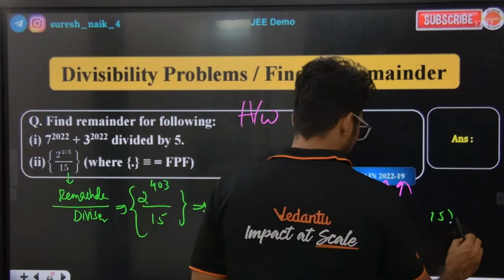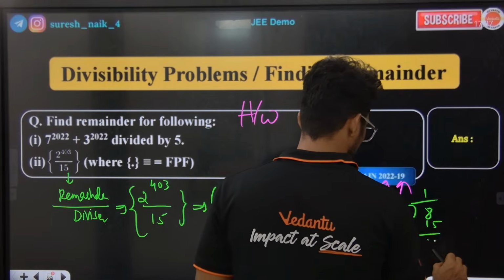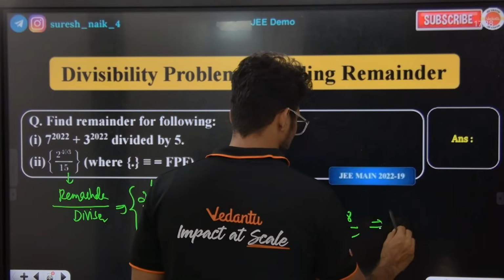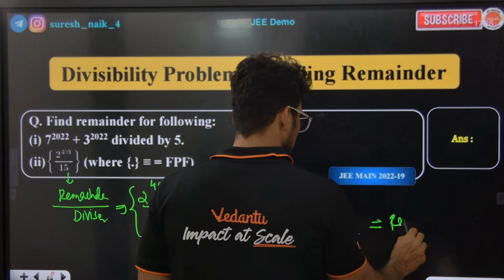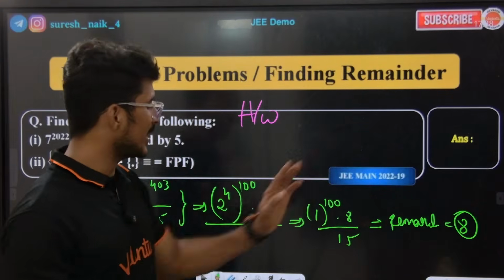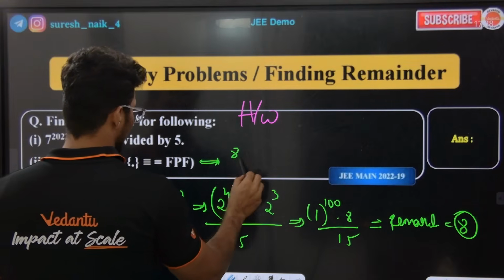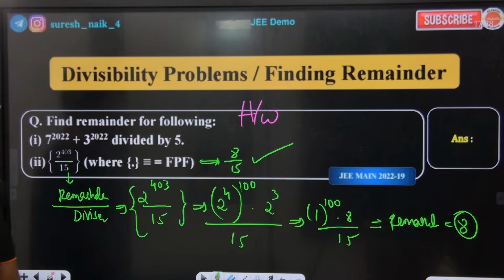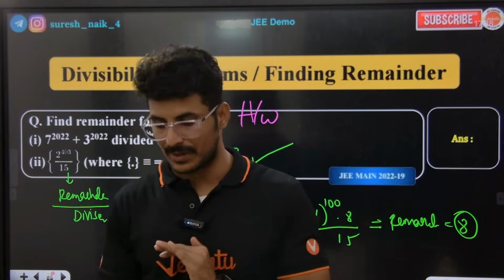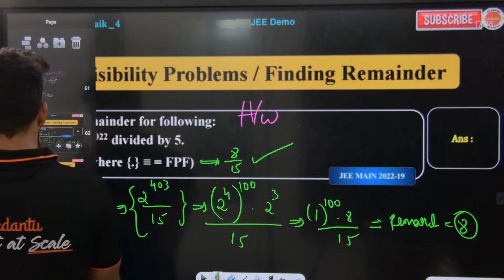8 divided by 15. So the remainder is 8. 8 divided by 15, remainder is 8. So what is the final answer? Remainder 8 divided by divisor 15. Yes, the answer is 8 by 15. Simple. Whenever the fractional part of something comes, doing remainder by divisor gives the answer. That is the answer. So this is how we need to do this.